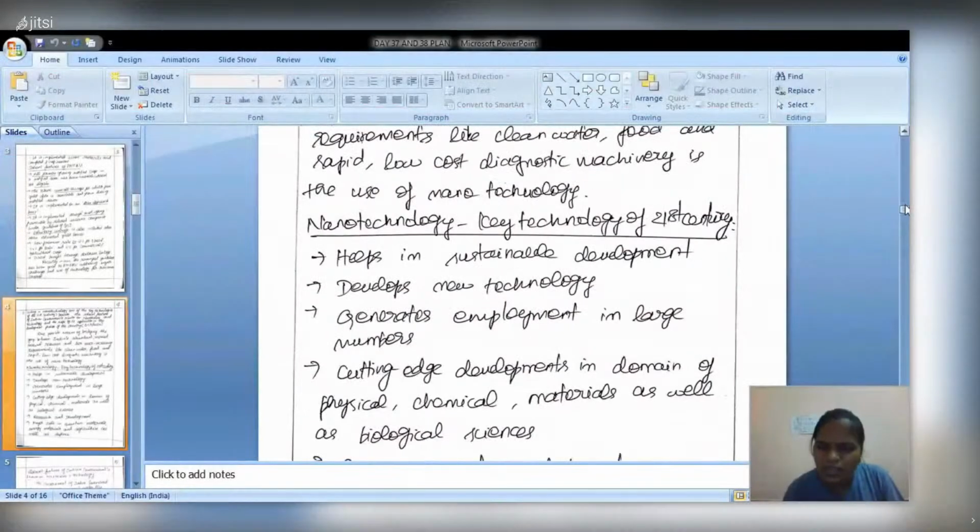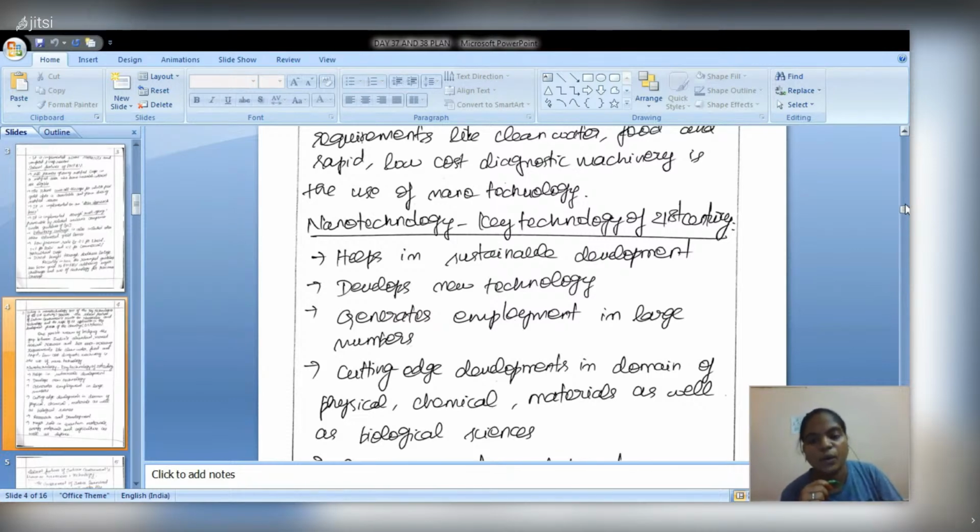The reasons have been illustrated here. It is a new type of technology which has a very good future in the 21st century. It helps in sustainable development because it can be used in all sectors, right from agriculture to microchip or internet hardware industries. It develops new technology, and while developing new technology, it will generate employment in large numbers in this sector.